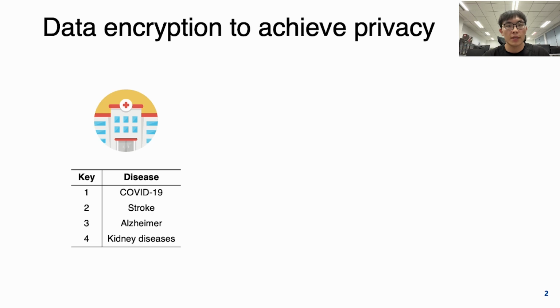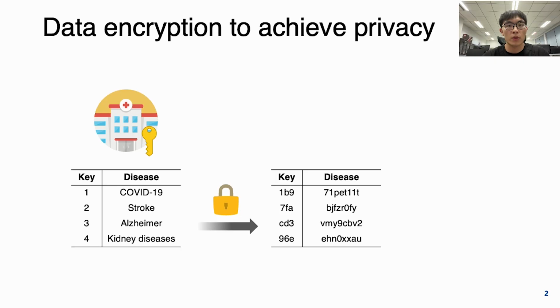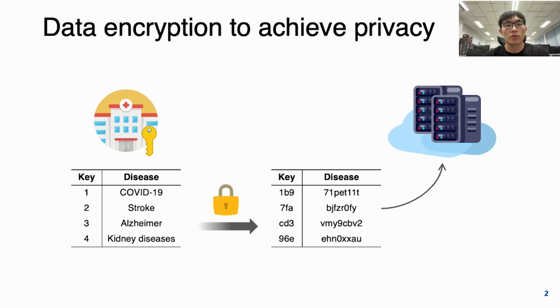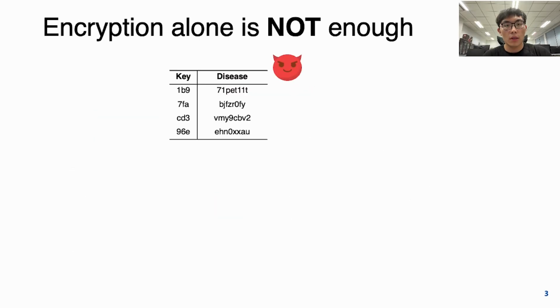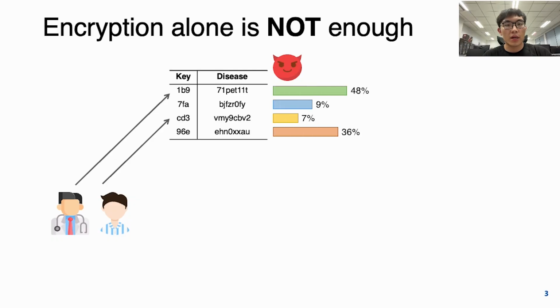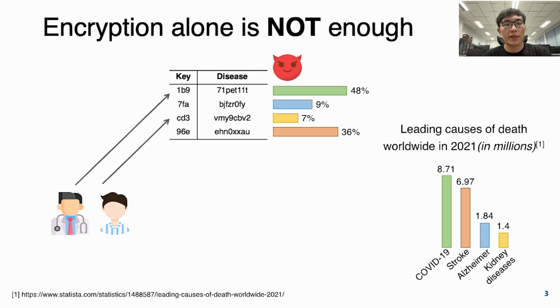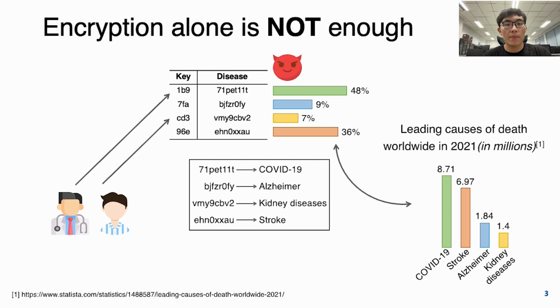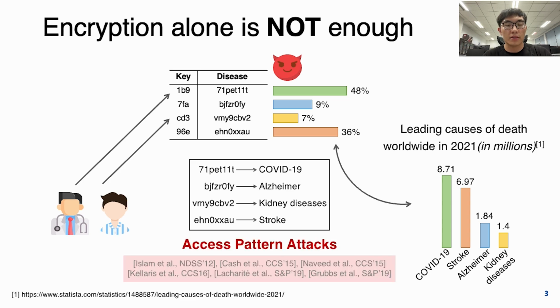To start with, let's consider a hospital that wants to outsource its medical data. For security, the hospital will encrypt the data before outsourcing it to the cloud servers, and these servers are usually assumed to be semi-honest. However, encryption alone is not enough for privacy, as the client accesses the encrypted data, and the adversary can observe the access frequency of each ciphertext, and combined with some public information, the adversary can infer the mapping between the ciphertext and the plaintext. This is called access pattern attacks and has been widely studied in recent years.